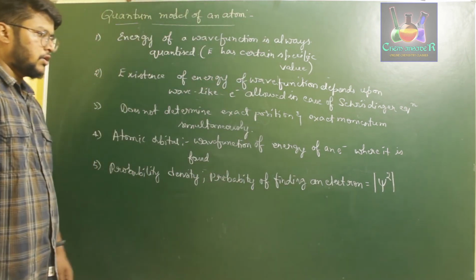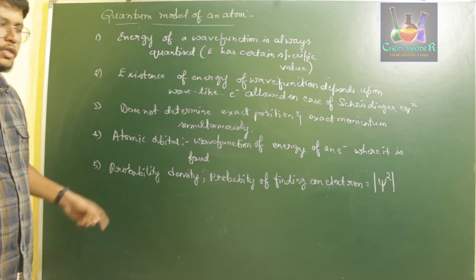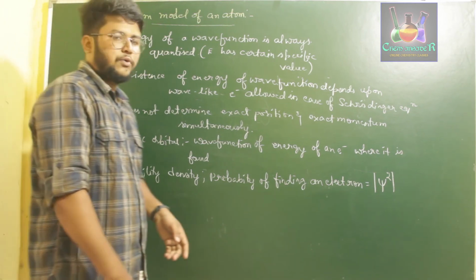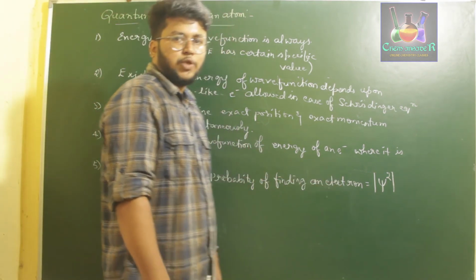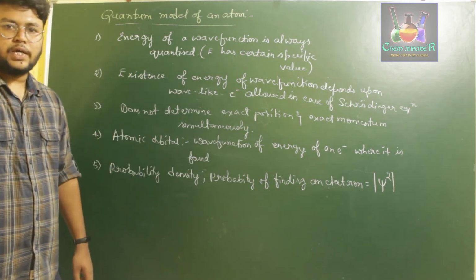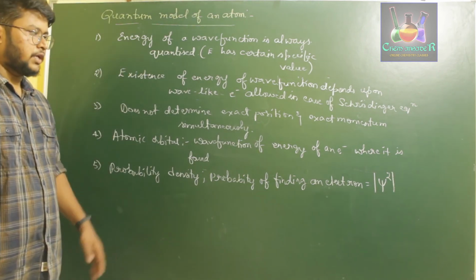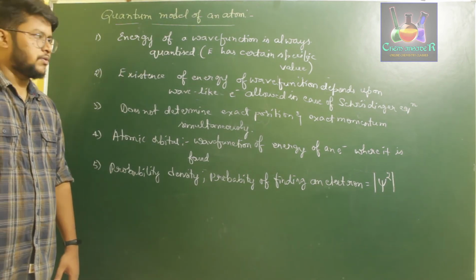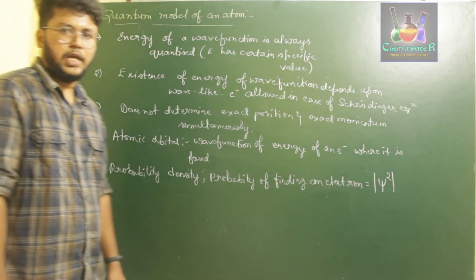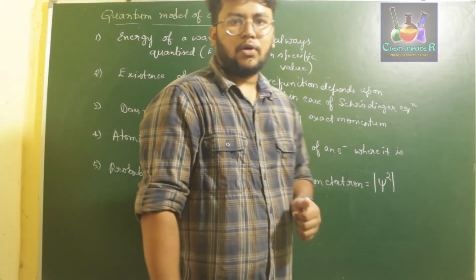The probability of finding an electron, which is called the probability density, is equal to the magnitude of psi square, which means it is always positive. So these are the 5 important salient features of the quantum model of an atom.